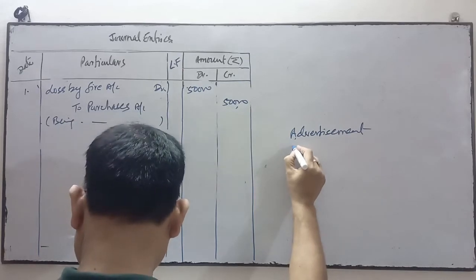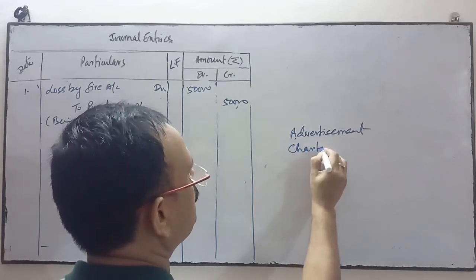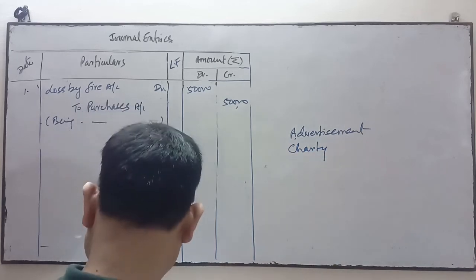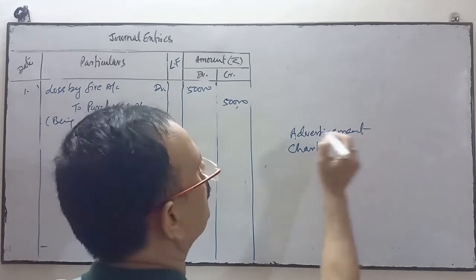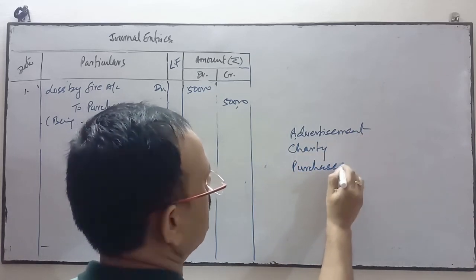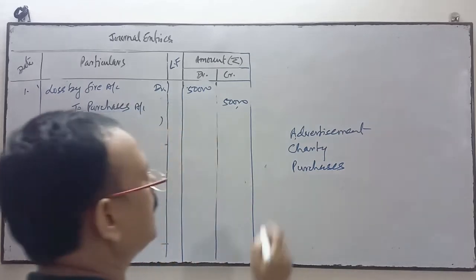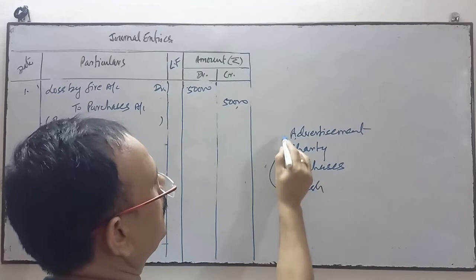So the advertisement account will be opened, and you have given the goods in charity, so charity account. Charity is an expense. So when you have given the goods, purchase will go out, your purchase amount will decrease, and this one you have given in cash, so cash will be over here.